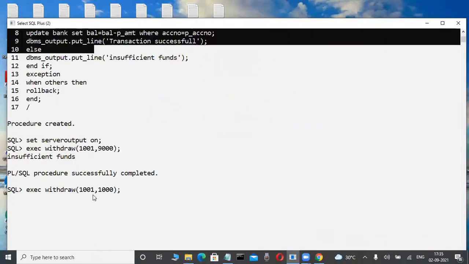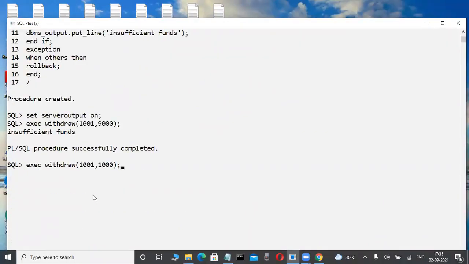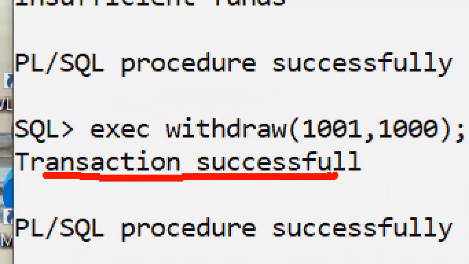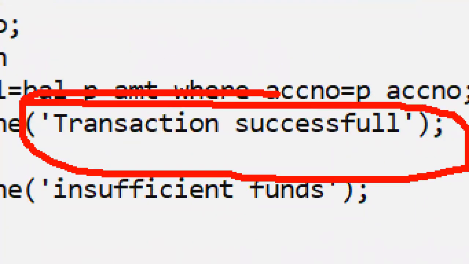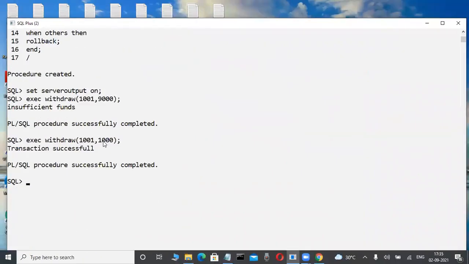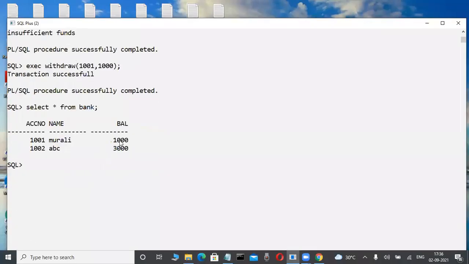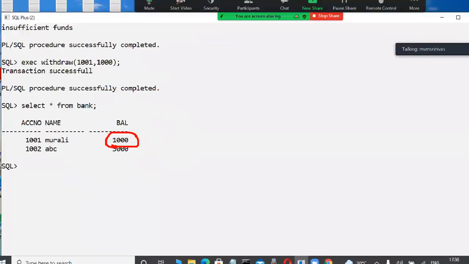When that code is executed, automatically, check it out, a "Transaction successful" message will be displayed. How is it displayed? This coding I am writing is executed internally, and that is displayed. Okay, fine. But is the database really affected? I want to check. Just observe it here, I am typing like this, and now I want to view my database. In the previous case, 2,000 was there. Now what is my balance? Here 1,000 is there. How is it possible?